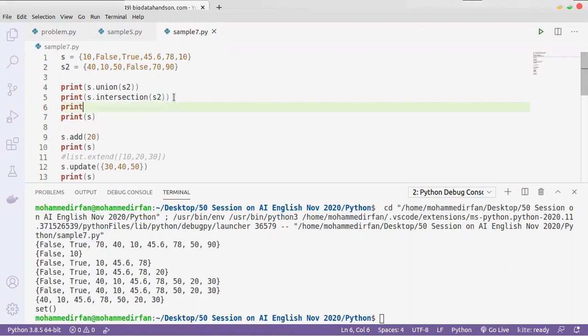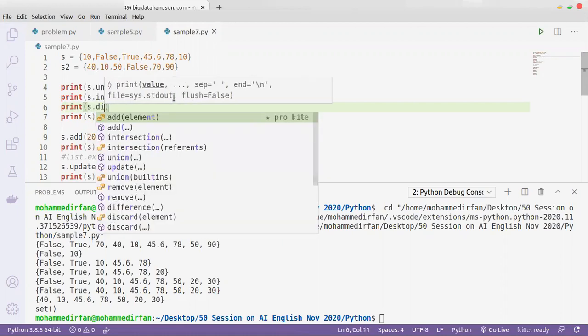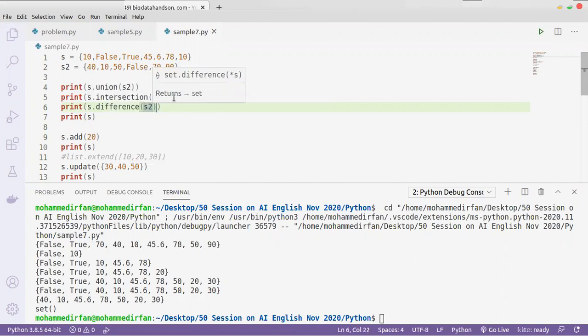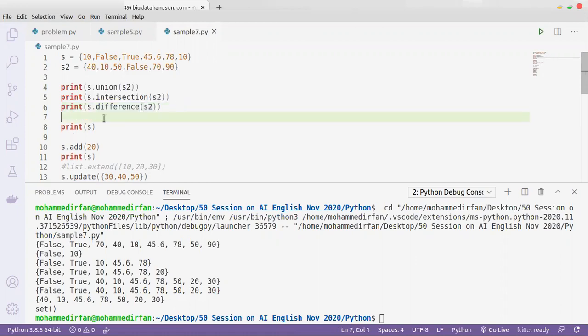And the next one is dot difference. In difference, you need to be careful because it will give you different values. The set I give first, it will take the first set's values only. Difference will remove the common elements, that is 10 and false, and give you the elements that are in the first set: true, 45.6, 78.